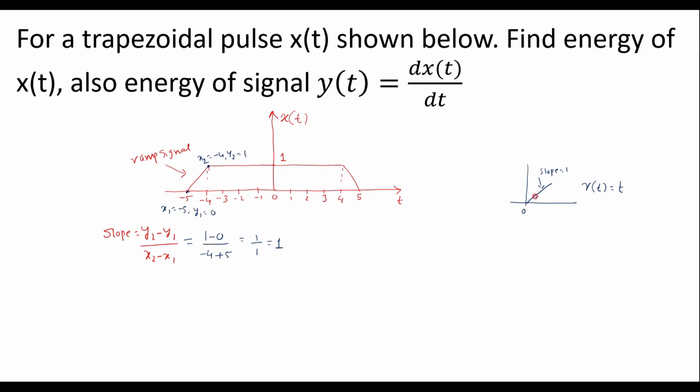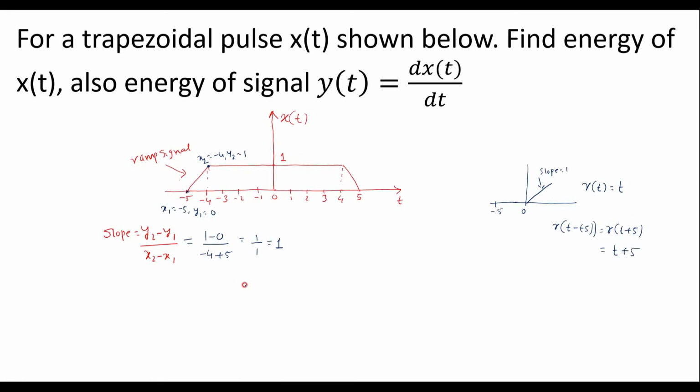So these two ramps are the same, but this is shifted by 5 units towards left. Therefore, if I shift this towards left by 5 units, I can represent it as r of t minus of -5, that is the shifted ramp, which is nothing but r of t plus 5, that can be represented as t plus 5. Therefore, the value of this ramp signal is t plus 5 in between the time -5 to -4.